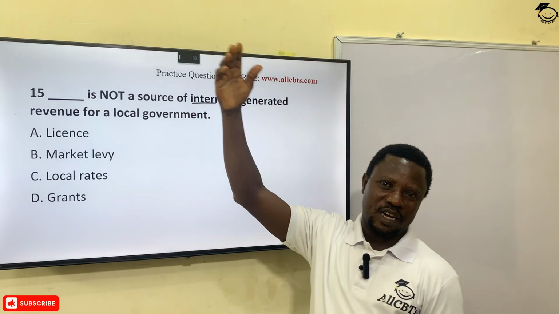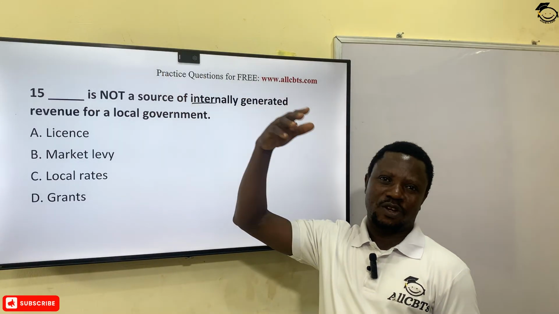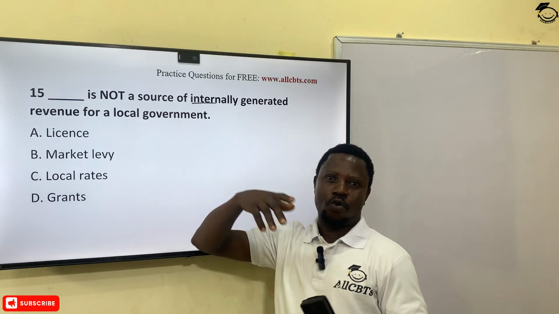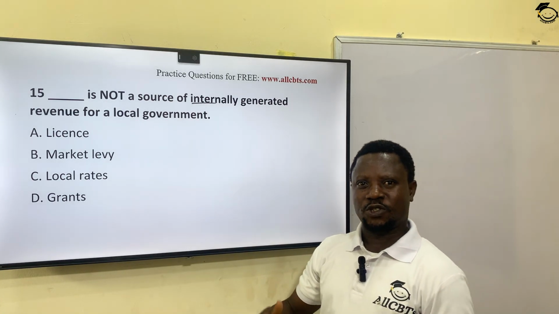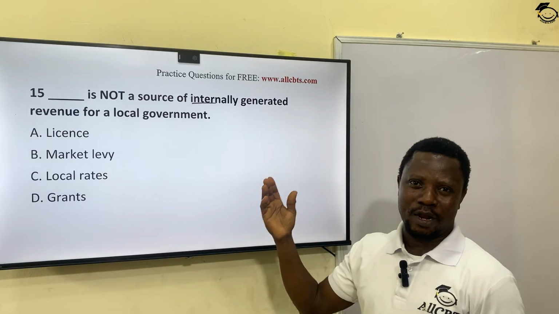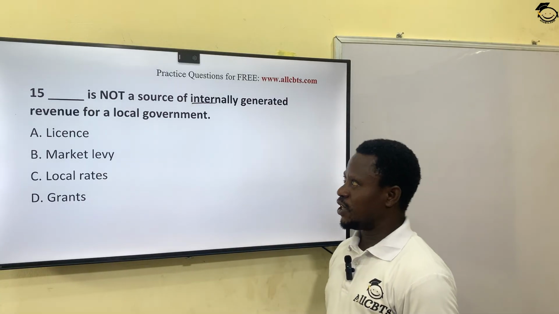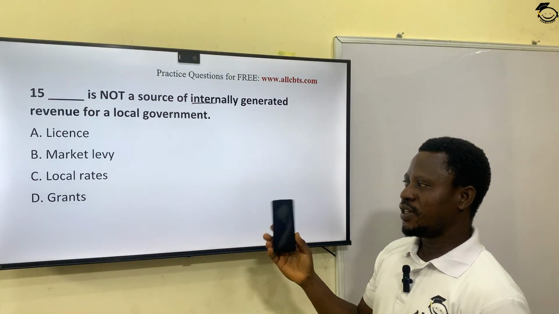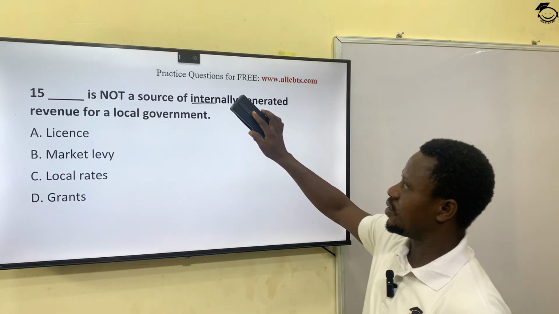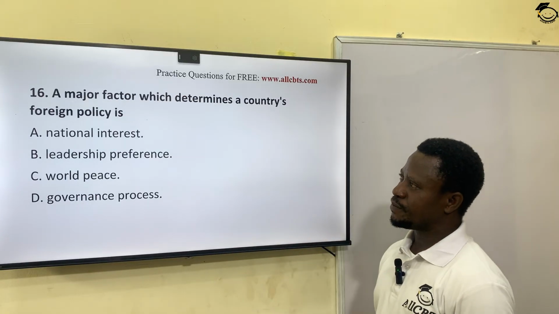It could be from the federal government, it could be from an international body, it could be from the World Bank or IMF, whatever it is. It's a form of support, a subsidy to assist a particular project in a local government. So the one that is not internally generated among all this revenue is what? Is option D, grants given to the local government.